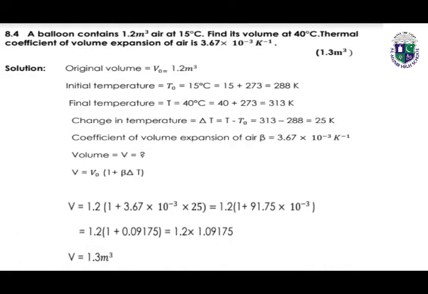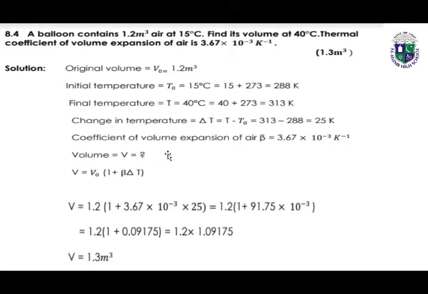Problem number 8.4. A balloon contains 1.2 meters cube air at 15 degrees centigrade. Find its volume at 40 degrees centigrade. Thermal coefficient of volume expansion of air is 3.67 into 10 to the power minus 3. Original volume is given, initial temperature is given, final temperature is given. Change in temperature will be 313 minus 288. When we subtract the initial temperature from the final temperature, we will get the change in temperature, which will be 25 kelvins. Coefficient of volume expansion of air is beta, 3.67 into 10 to the power minus 3 per kelvin.